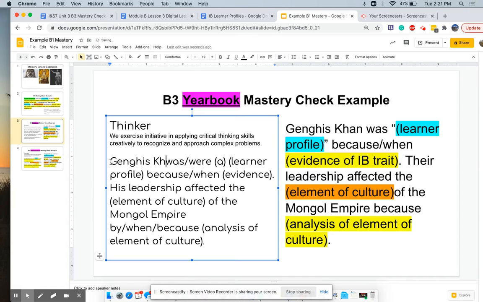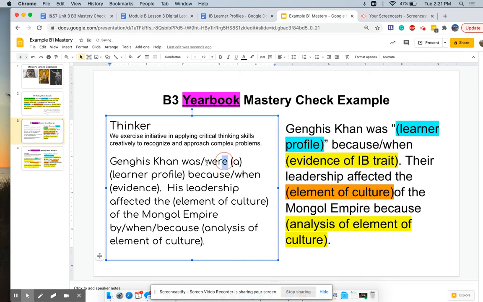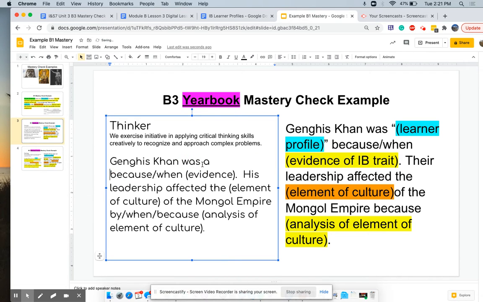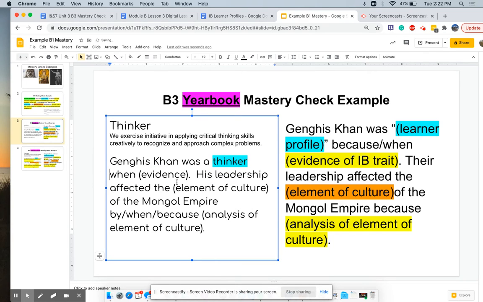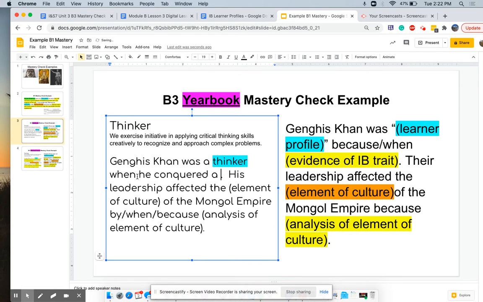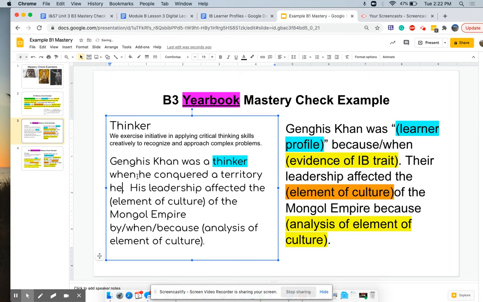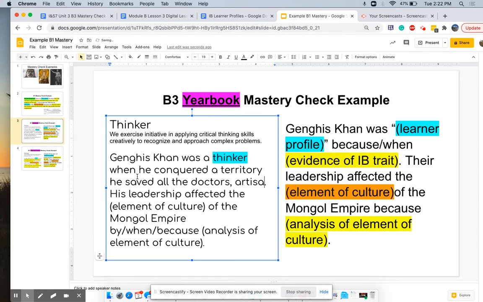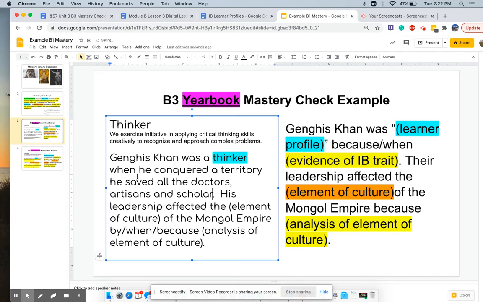So at the very beginning, I'm just going to put his name in. I think he was a thinker. We're going to go ahead and try to color code it next to the example so you can see what I'm talking about. And I think the reason he was a thinker was because when he conquered a territory, he saved all the doctors, artisans, and scholars. See here.